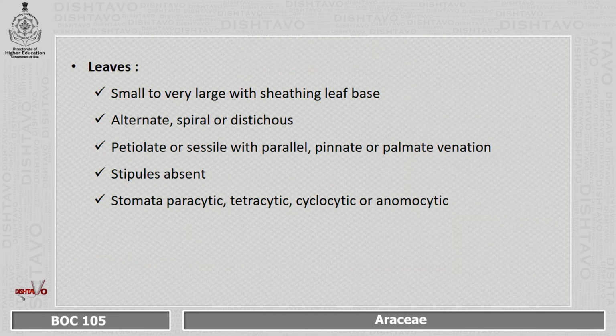Coming to the leaf characters, they are small to very large with sheathing leaf bases, alternate, spiral or distichous, petiolate or sessile with parallel, pinnate or palmate venations. The stipules are absent. Stomata are paracytic or tetracytic, cyclocytic or anomocytic.